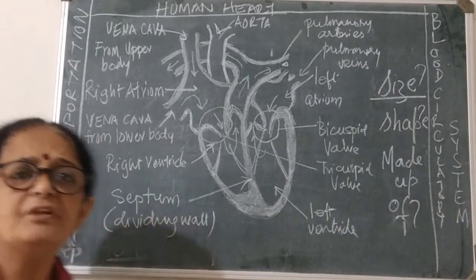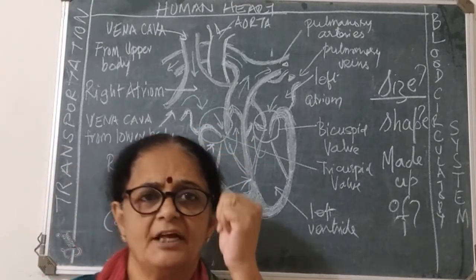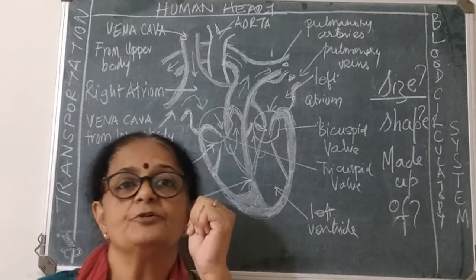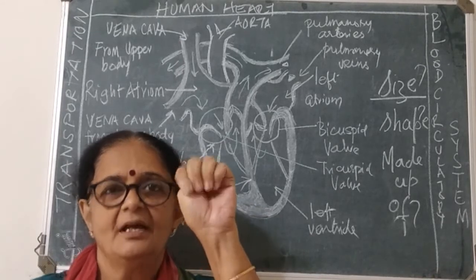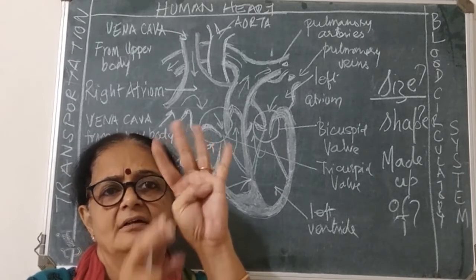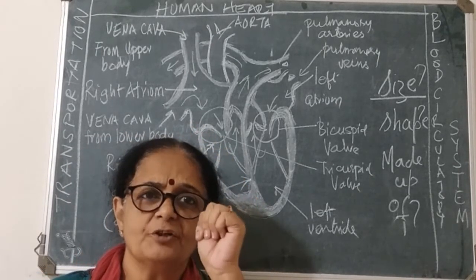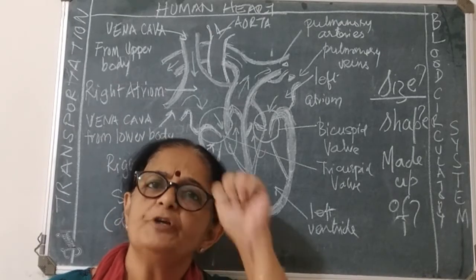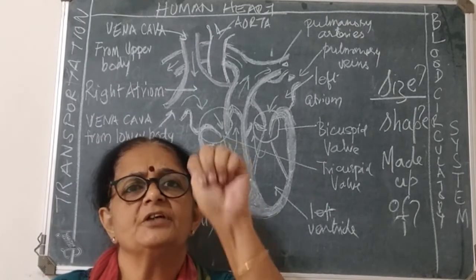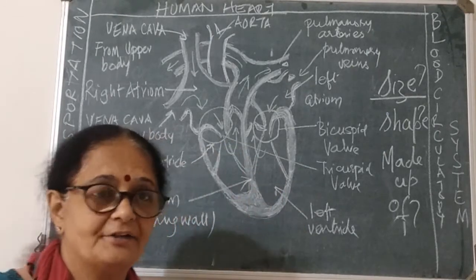The size of the heart is that of 1 fist. Now what do you understand by fist? Fist means મુઠ્ઠી in Gujarati. Okay, a closed fist. This is called a closed fist. So the size of your heart is that of your fist. તમારા મુઠ્ઠી જેવડું તમારું heart છે. So that is the size of your heart.